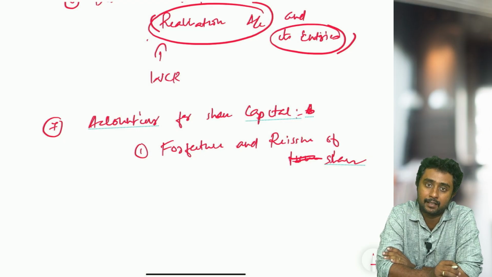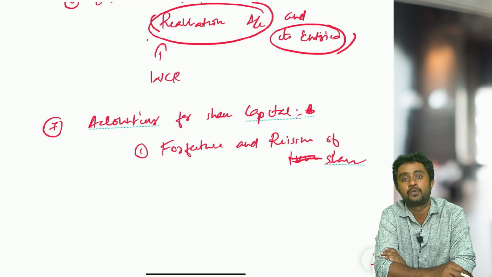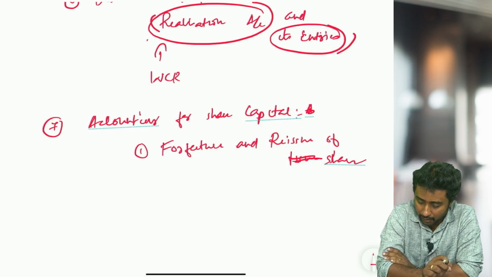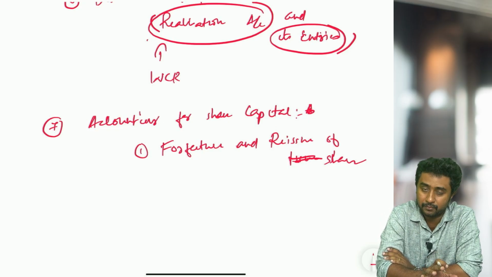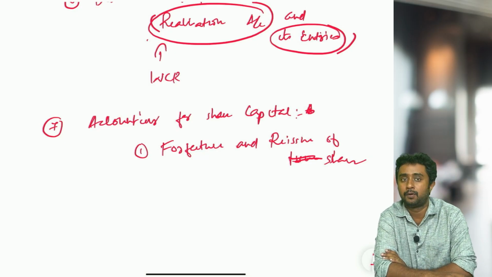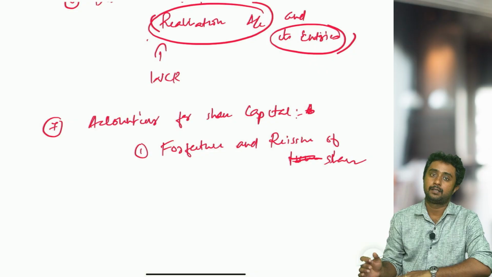This is the area where most students make mistakes in calculations. So please make sure you have proper clarity in the concept of forfeiture and reissue of shares before you enter your exam hall, and that this topic is covered well.